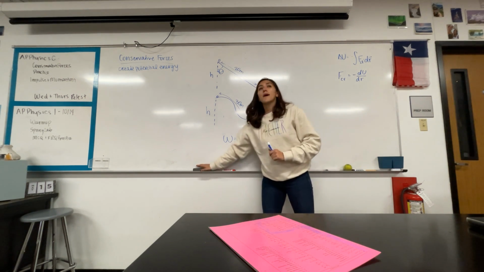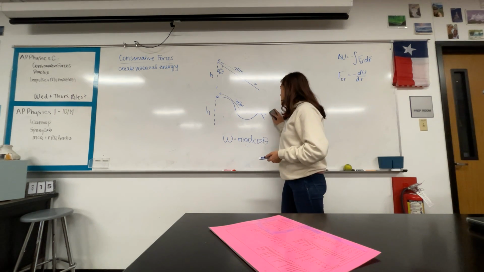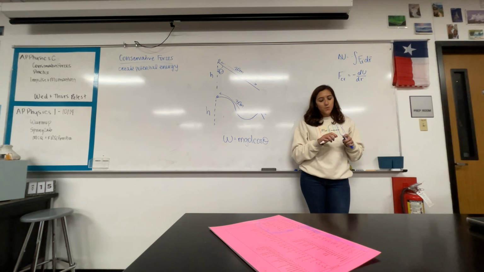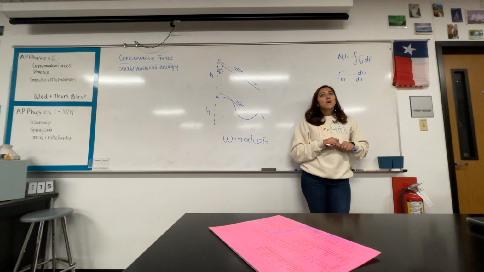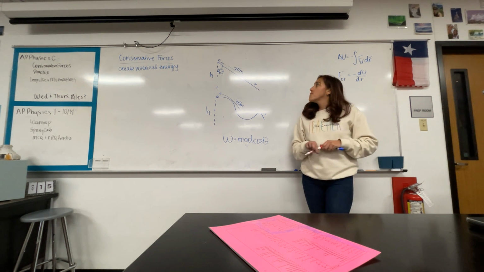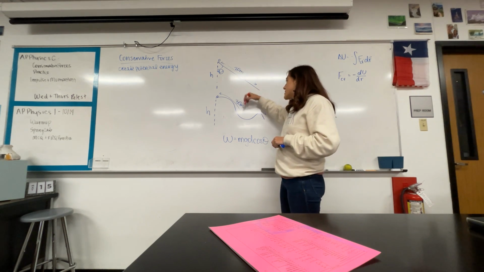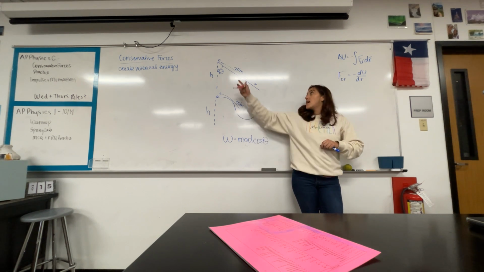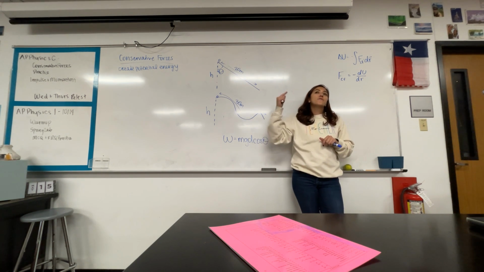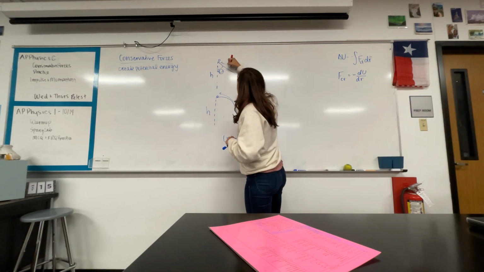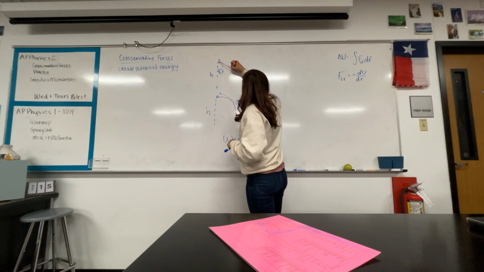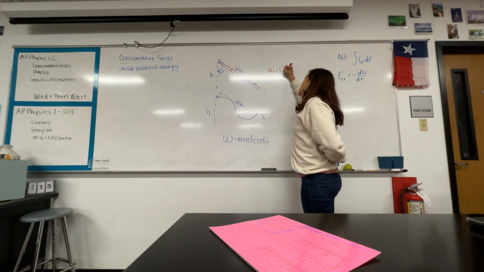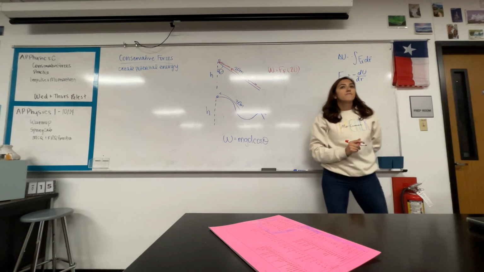Okay, what if I add friction? I'm adding friction to this scenario. They both got to the bottom with the same amount of kinetic energy, which is really cool. Would friction do more work in this scenario or in this scenario? Think about how much of the distance covered in either scenario is in line with the force of friction. Force of friction would be going up the hill, so this whole distance of 20 meters is in line with FF. So in this case, it would be FF times those full 20 meters. Does that make sense?